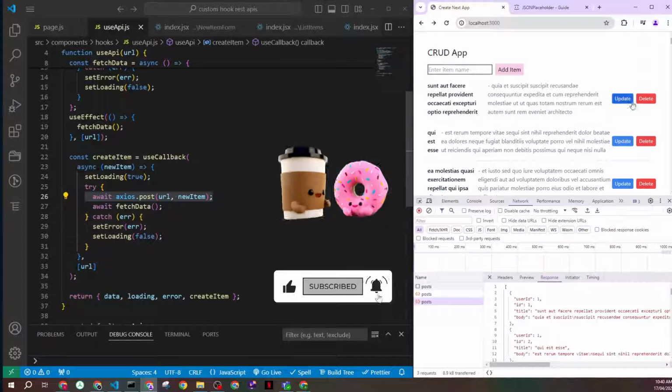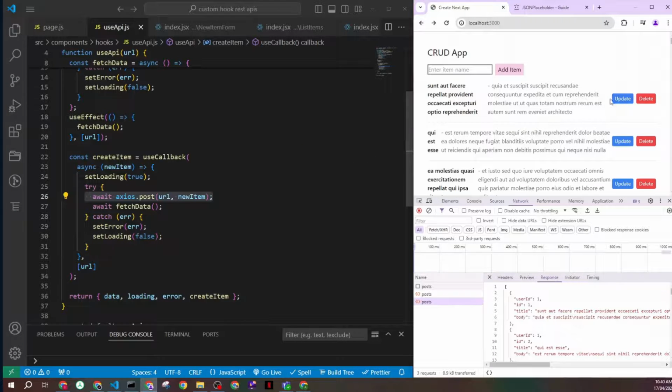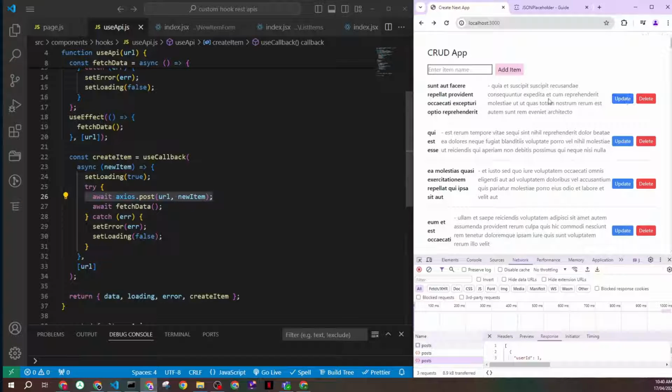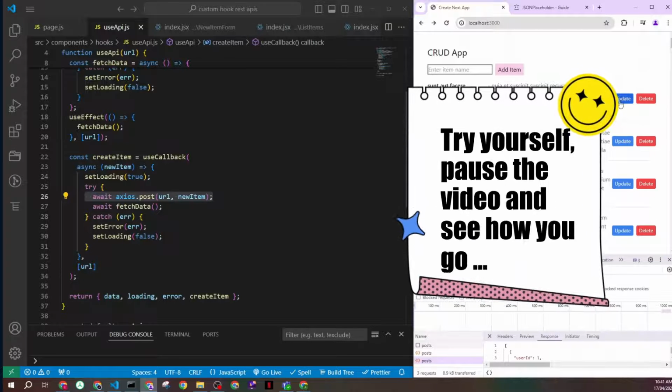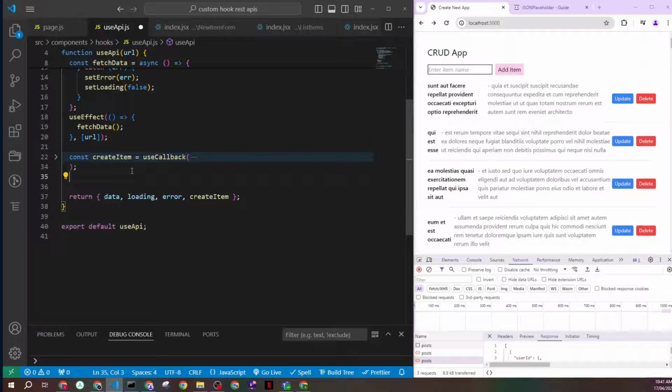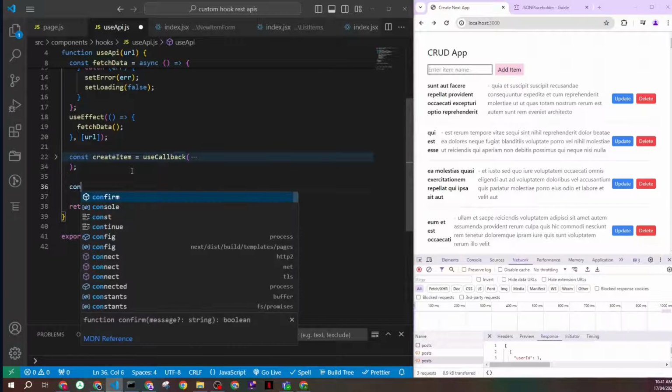Let's move to the next one, which is update. Again, in real life, if I click update, I need to see a field where I can update these values. I will not do that because that's extra work, which is not the purpose of this demo. But I will mock whatever response I need to send. All I want to do is show you how you can create your hook that can help you update it. Now let's go back here and create another function within our hook.